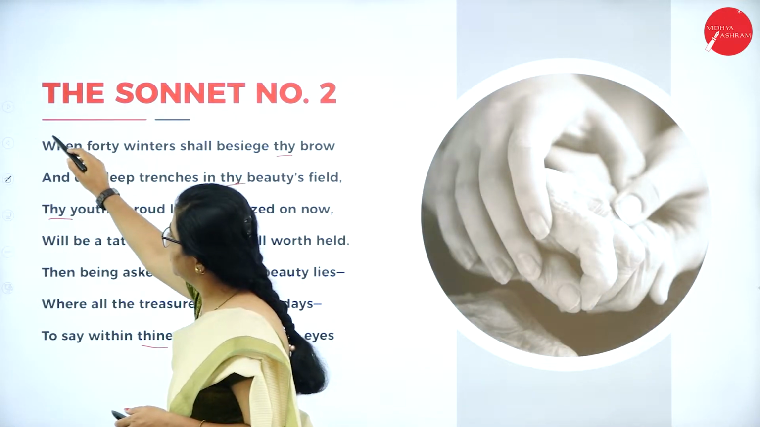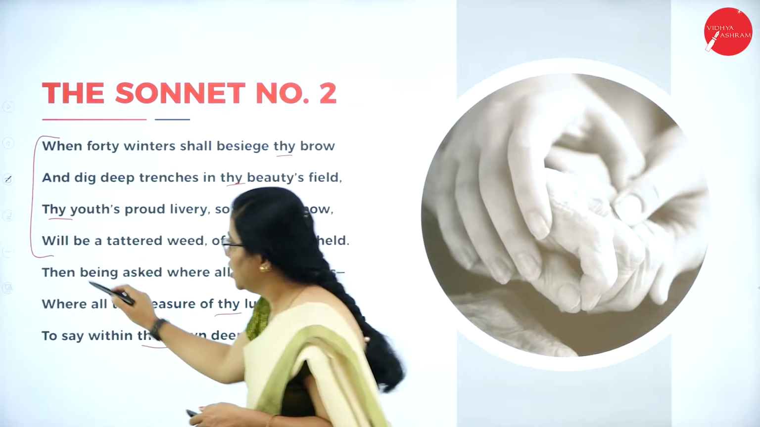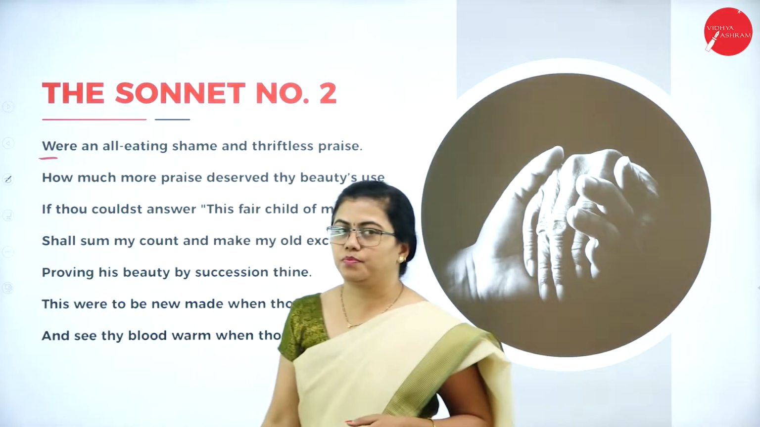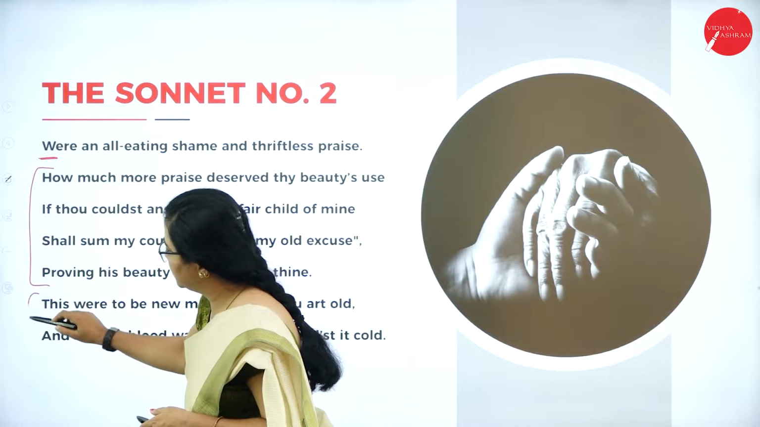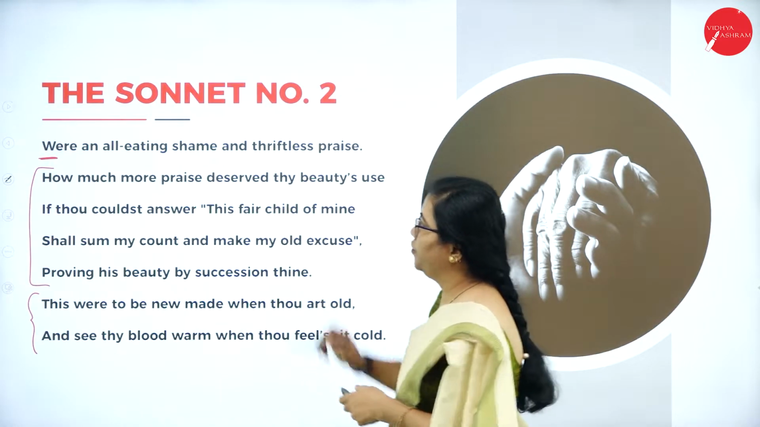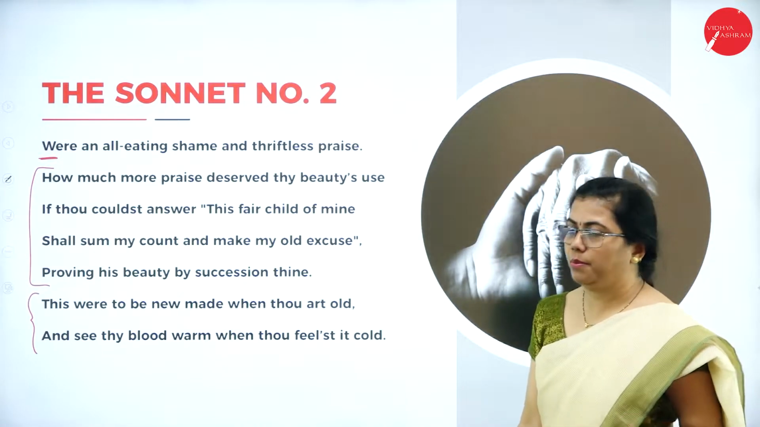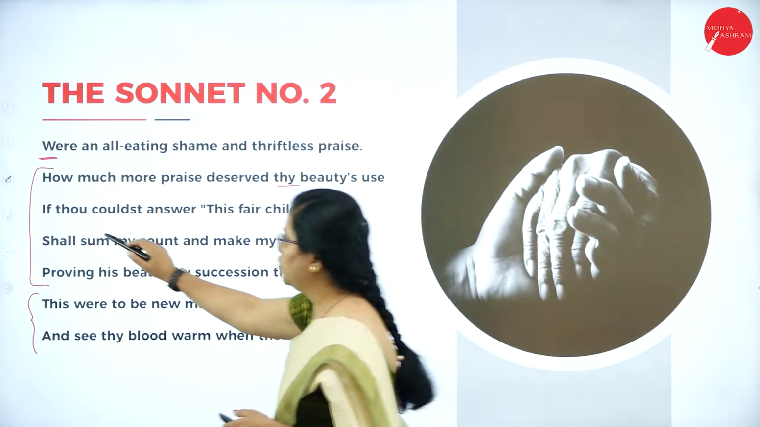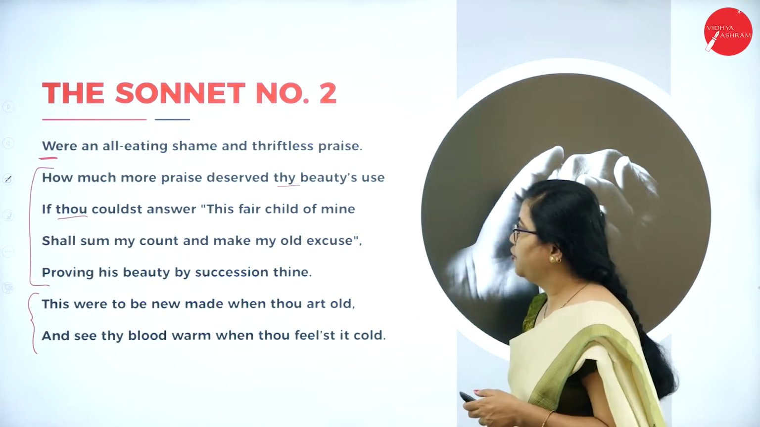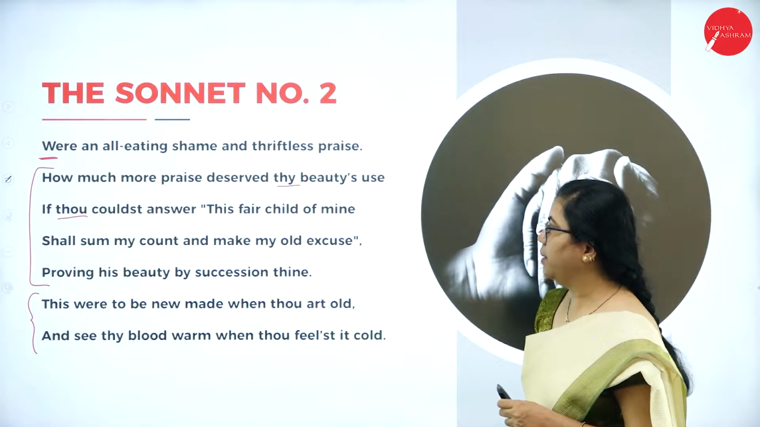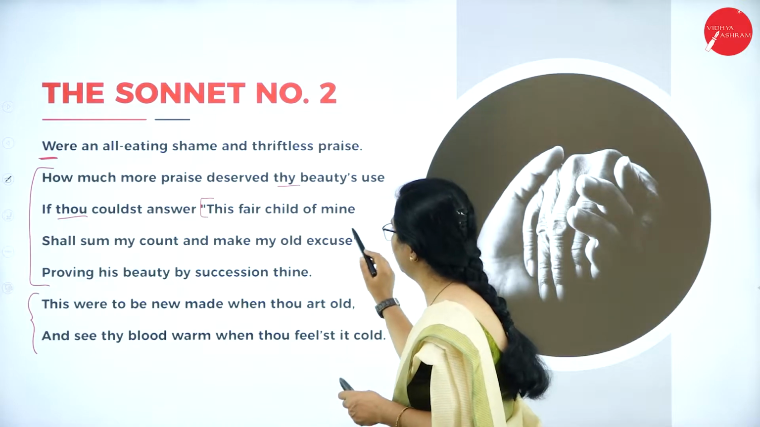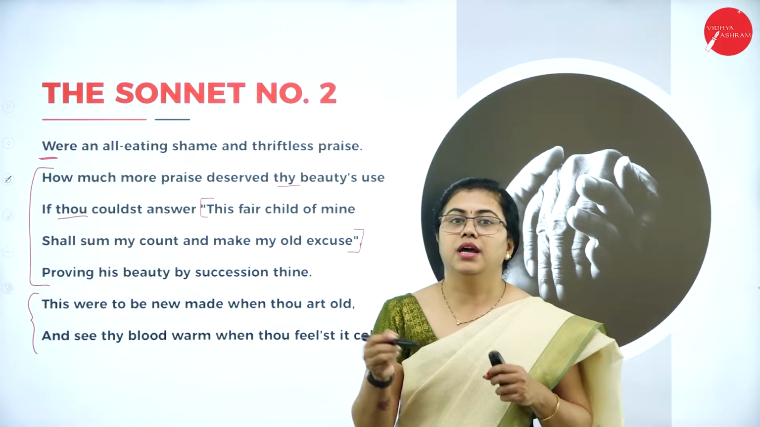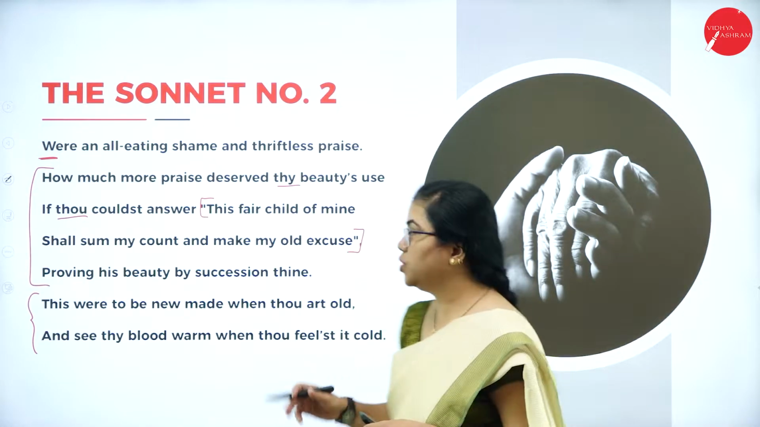You can see the first quatrain, that is the 4 lines. These 3 and another 1 line will also go to the previous quatrain. Then is the next quatrain, and this is the couplet. Were an all-eating shame and thriftless pride, how much more praise deserved thy beauty's use, if thou couldst answer, this fair child of mine shall sum my count and make my old excuse. What is there in this quatrain is the way you speak only. He has not used any Old English or classic English there.